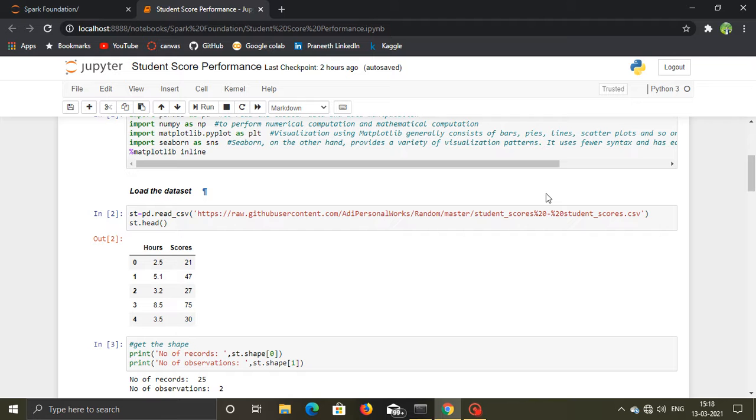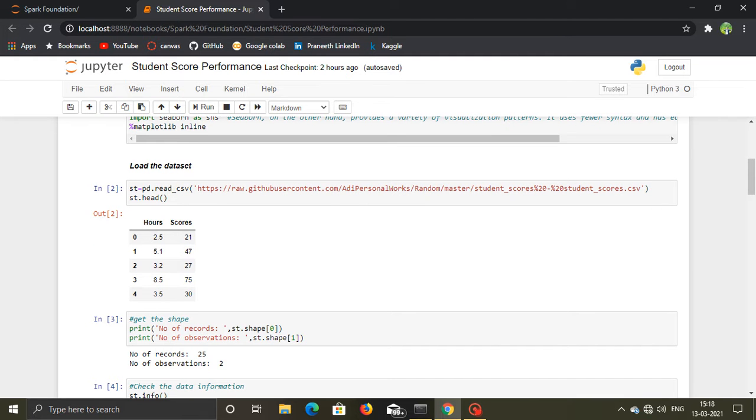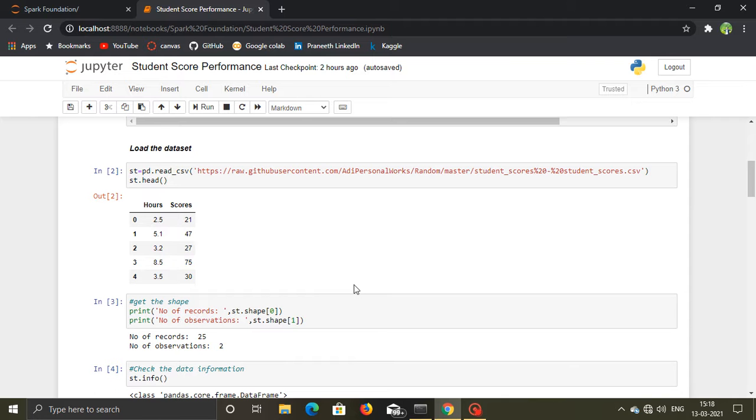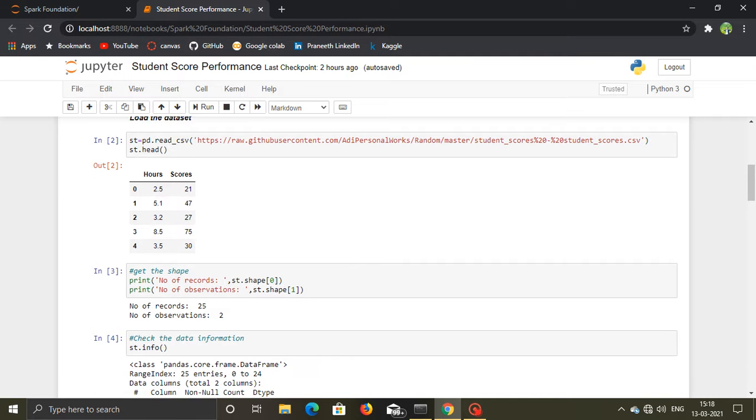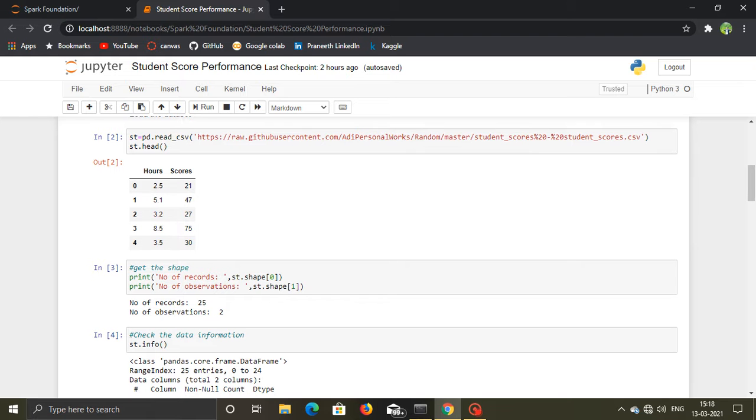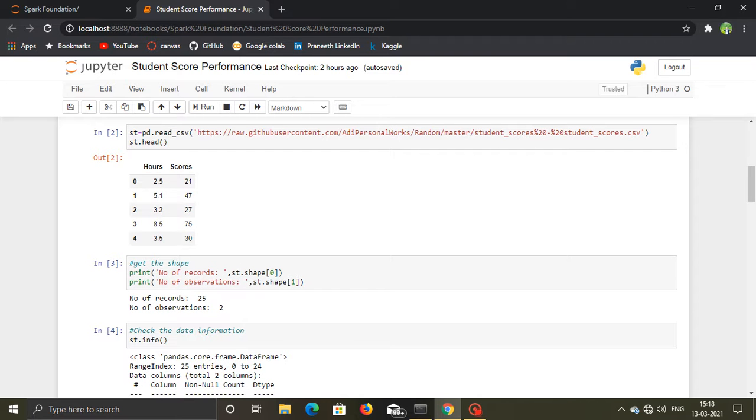our notebook. For reading we are using the pandas function read CSV, and the data is taken from a GitHub file source. So the data contains two columns. One is hours and the other is scores. Hours is how many hours the student spends preparing for examinations.